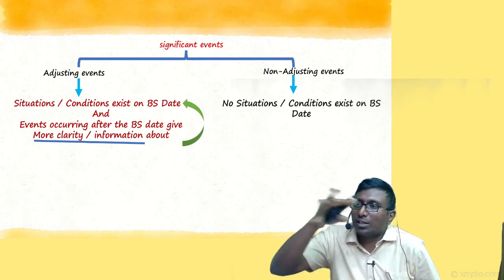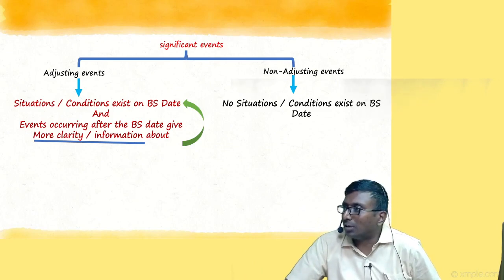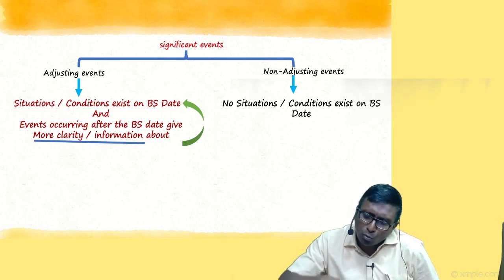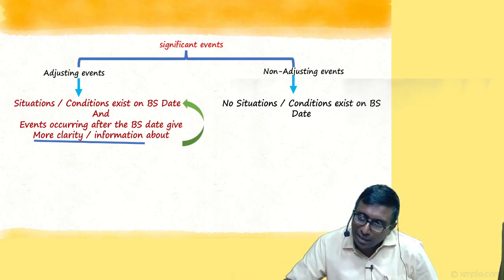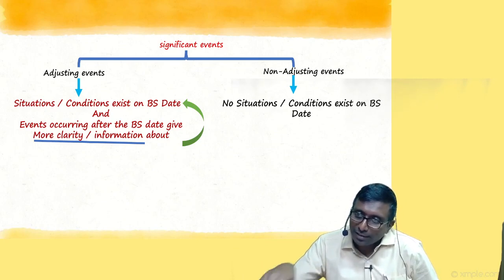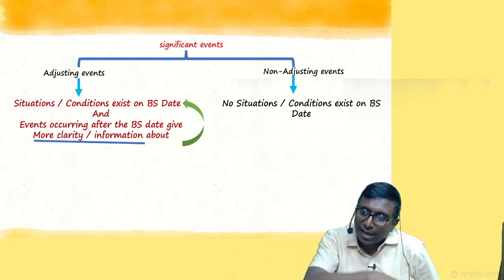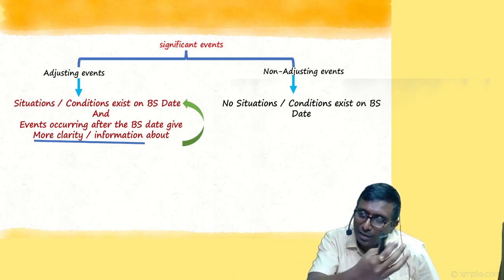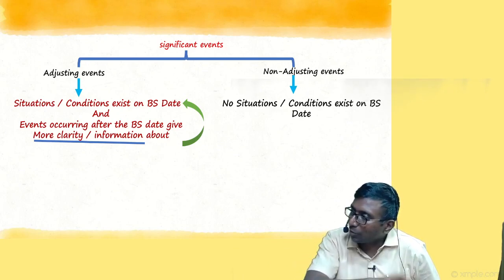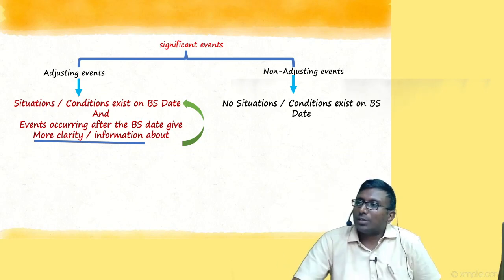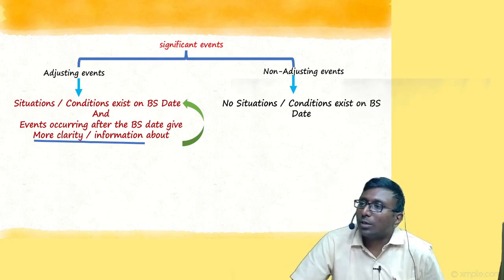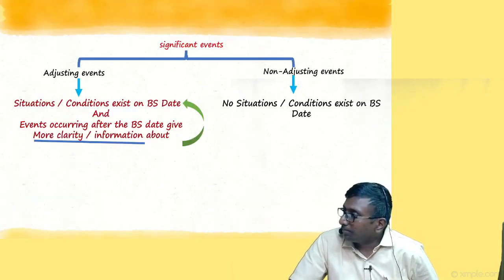It's purely, correct, I purchased another company on 30th April. It's purely related to 30th April, the next financial year, 22-23. There is nothing, correct now. I was never having control of the other company, and that company is unrelated to me on 31st March. That's why it is non-adjusting. You are not supposed to record it. Correct now? That is a non-adjusting event.